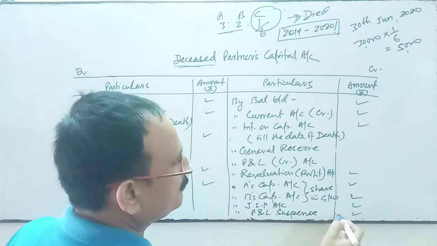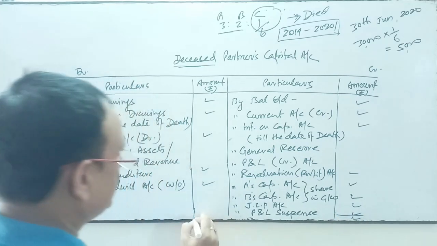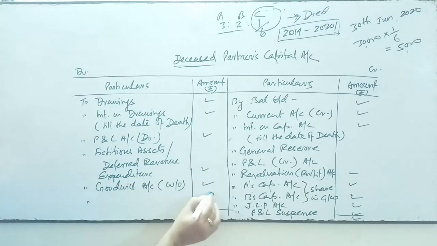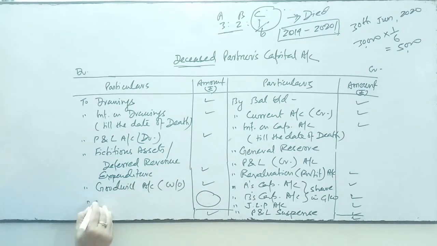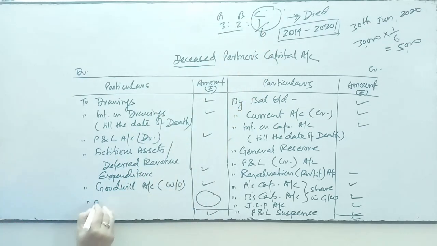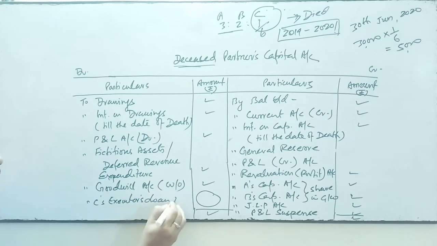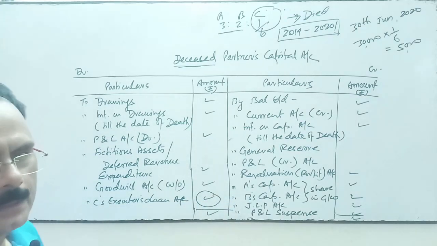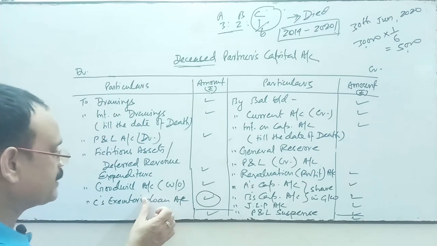Then we'll total this side. Suppose the credit side is more and the debit side is less, then the balance amount will be transferred to the deceased partner's executor's account or loan account. Suppose the deceased partner is C, then we'll write C's executor's loan account.